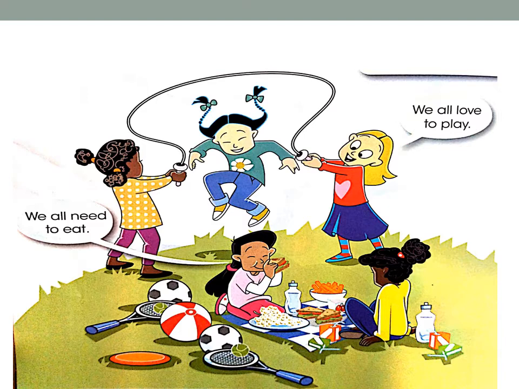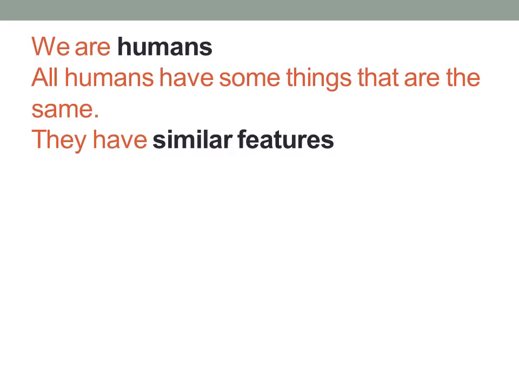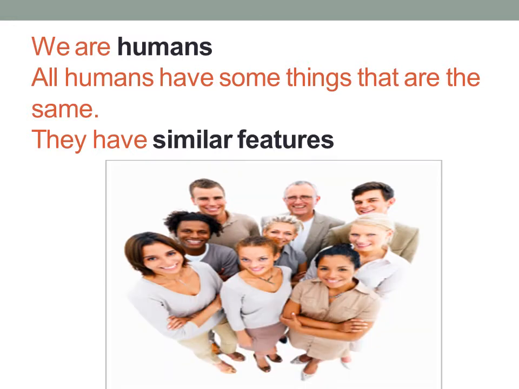And we all need to eat and drink. So I think this is common between us. We need the food and we need to drink the water, right? So we are similar to each other. We are humans. All the humans have something that is the same. We call it similar features. So we are humans and the humans do the same things, okay? So we have similar features.